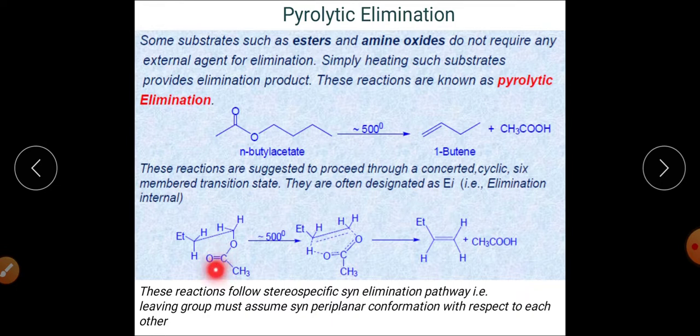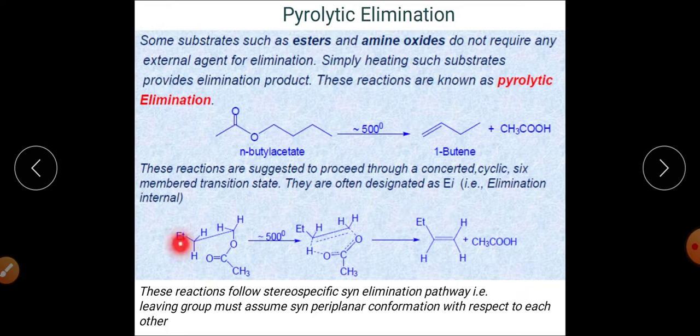Similarly, we have a carbon-oxygen single bond. A bond formation will start here, and the bond between this oxygen and this carbon will start breaking.